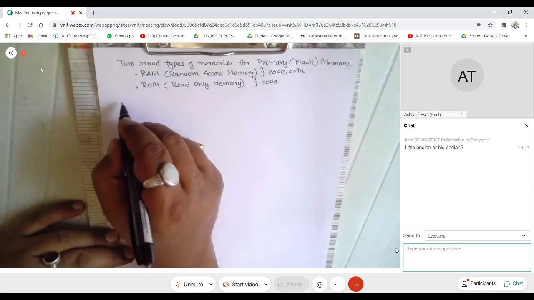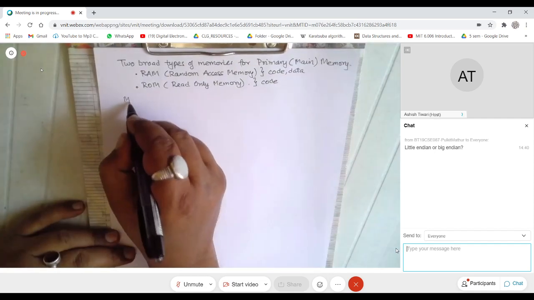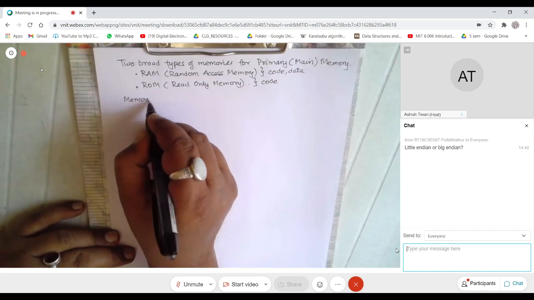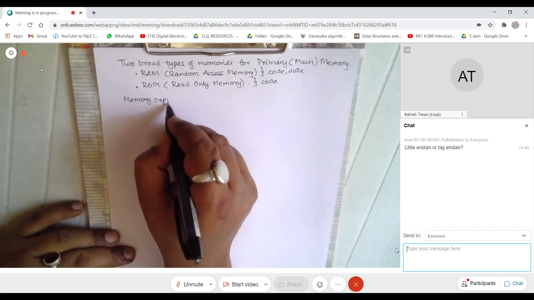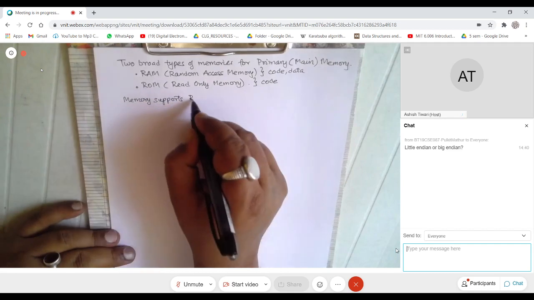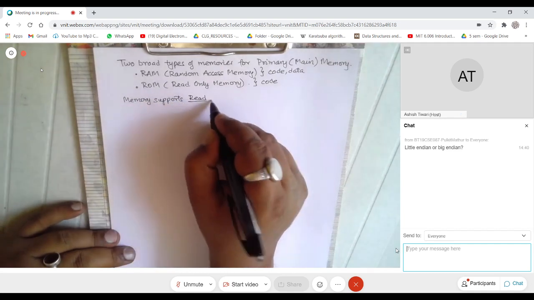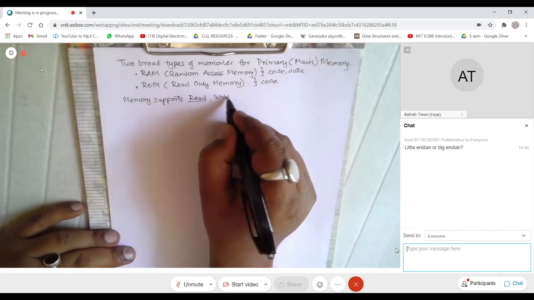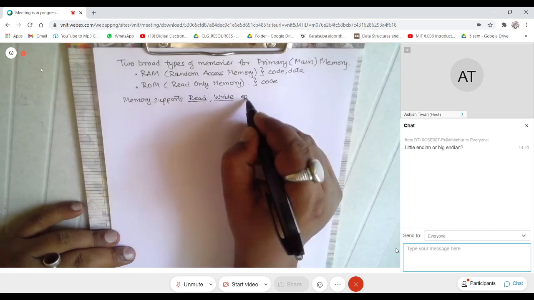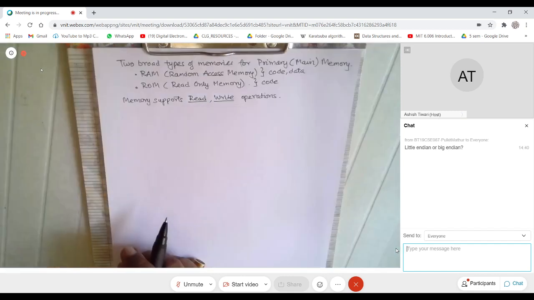If you look at memory, memory supports a read operation and a write operation. So you can do a read or you can do a write.